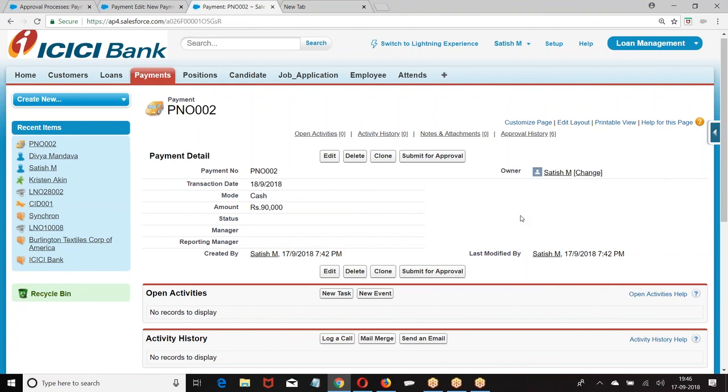Now the question is, when the record is submitted to me, on behalf of me, I want you to approve it. Actually, the record is submitted to Satish, but I am saying, on my behalf, Divya can also approve it. Why Divya? Look at the point.